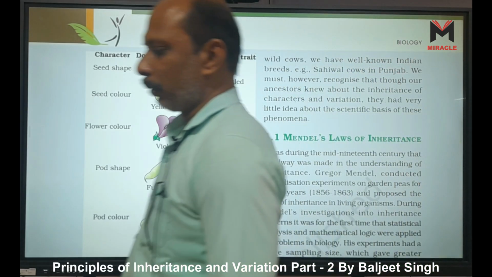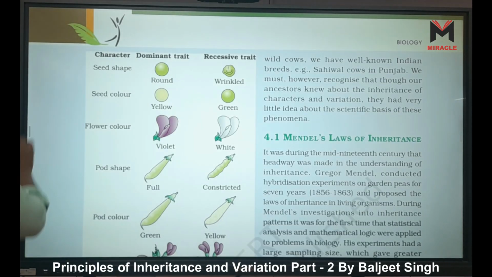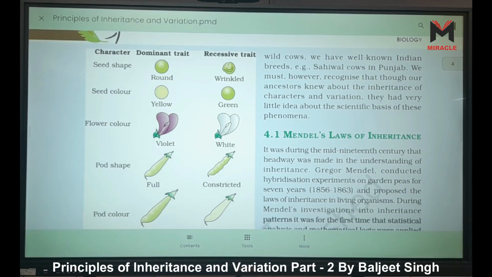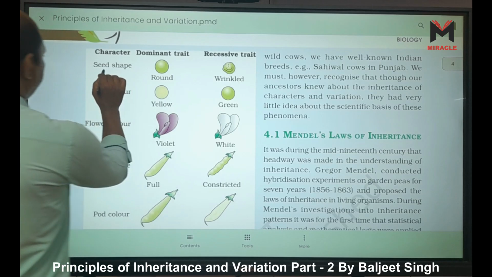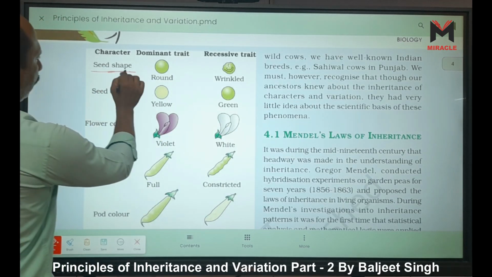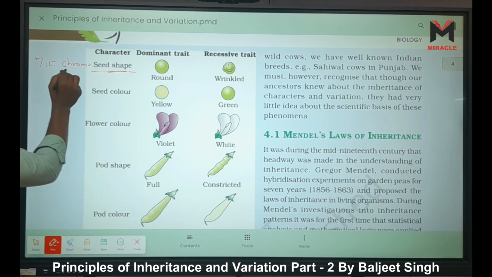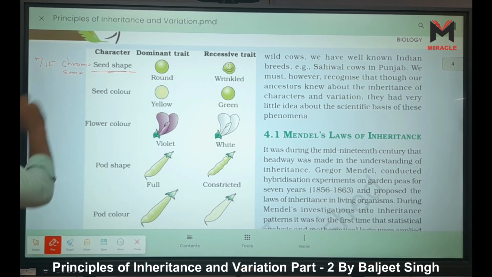When we consider the seed shape, round and wrinkled, this gene is present on the 7th chromosome.